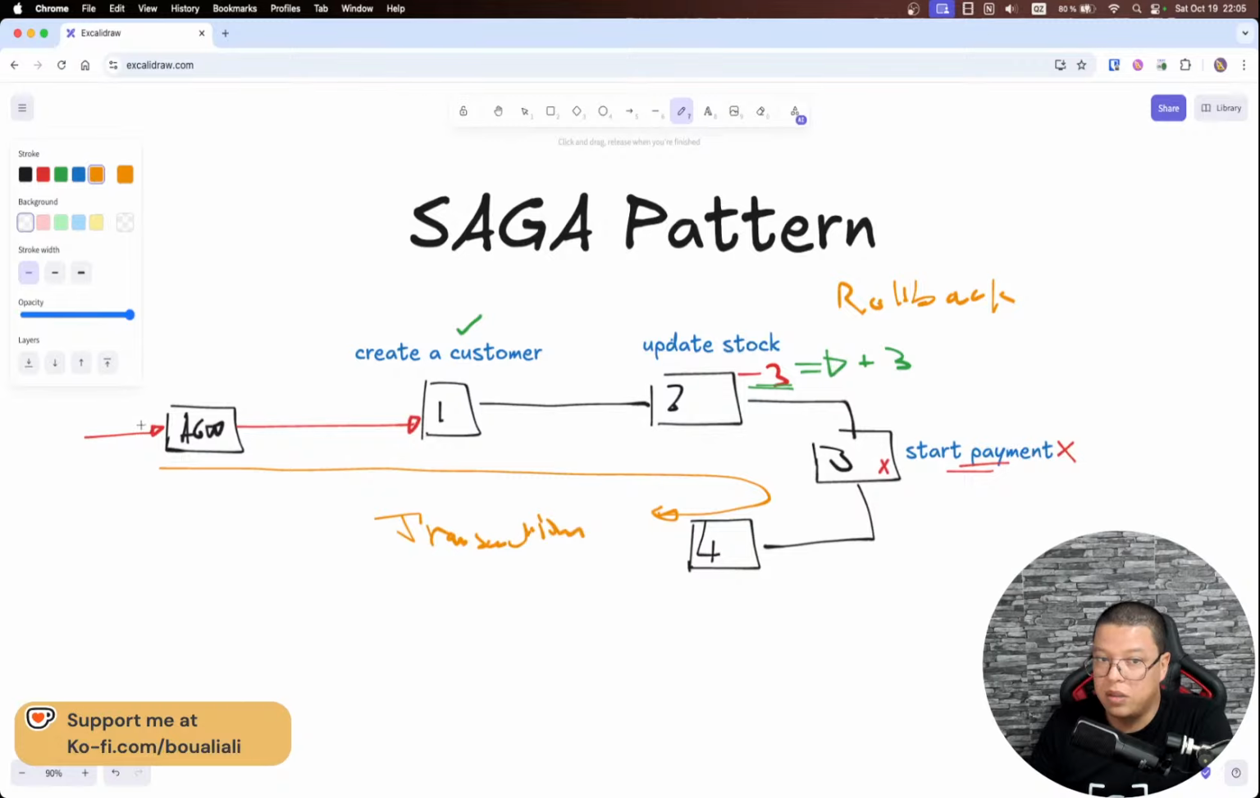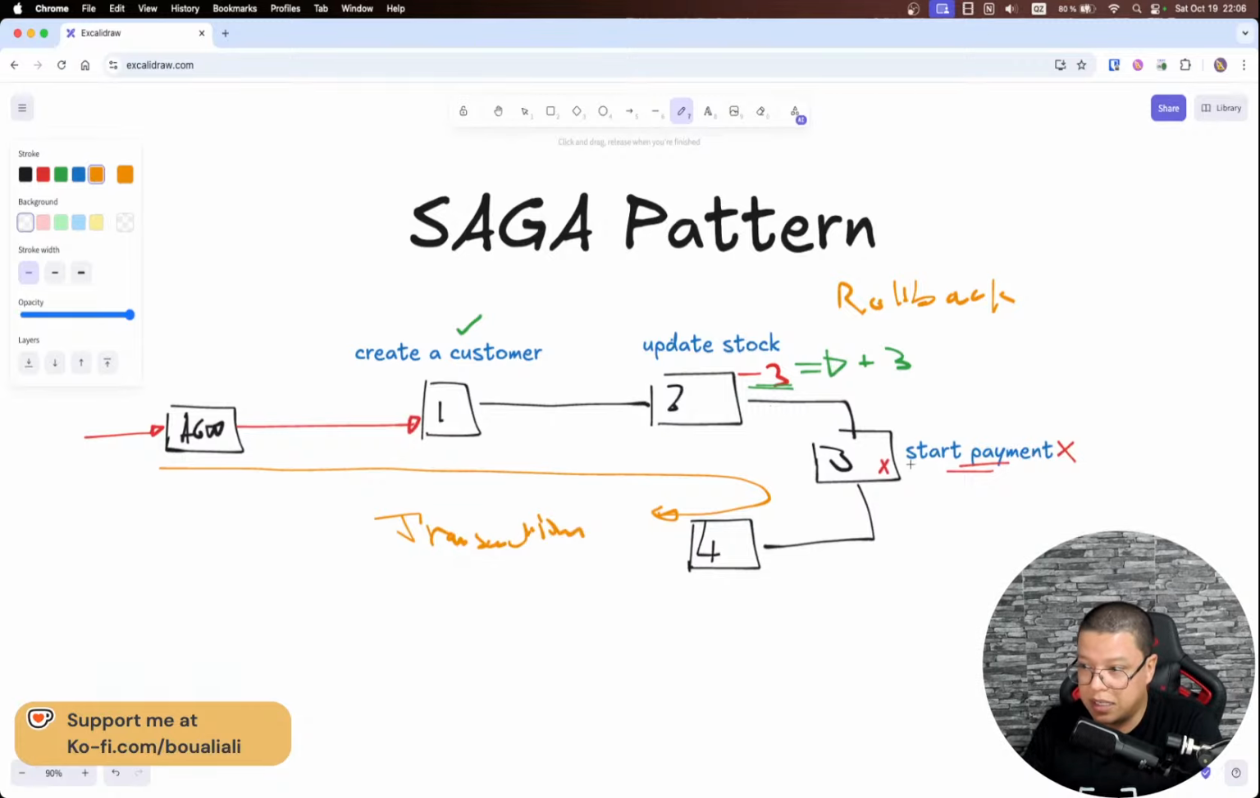Whether I roll back the whole transaction, re-updating the stock and deleting the customer, or I say, okay, I just need to re-update the stock, it depends on what I want to roll back exactly. It really depends on you, on the business requirement, and on the use case. So now, how can I roll back a transaction in a microservice?